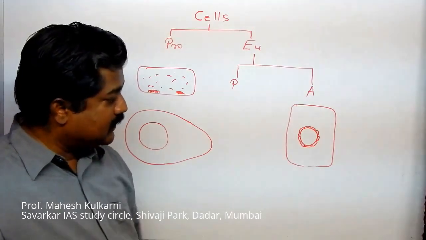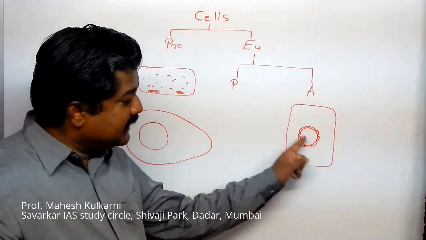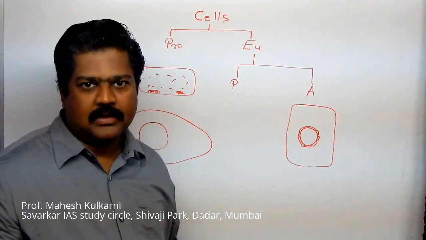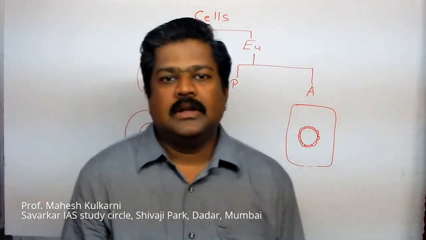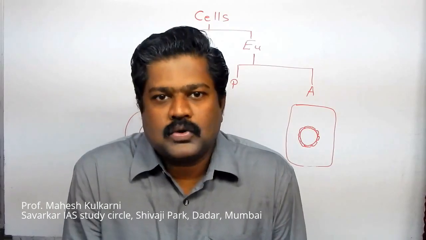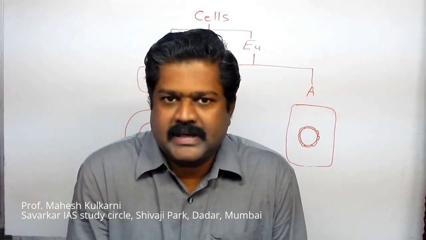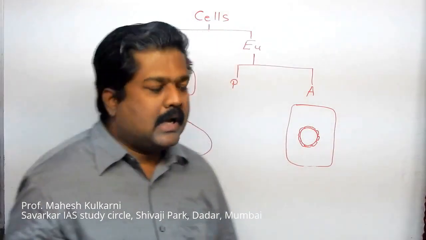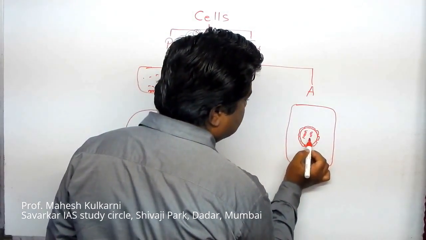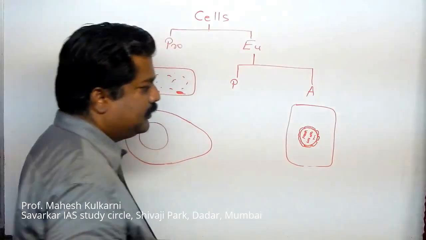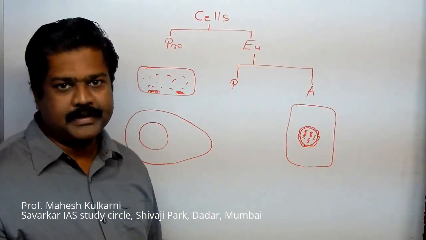Now inside the nucleus, if you observe, we get a material that we call chromosomes, but they are not visible all the time. But I am showing here some sort of coiled structure. They are chromosomes present inside the nucleus.